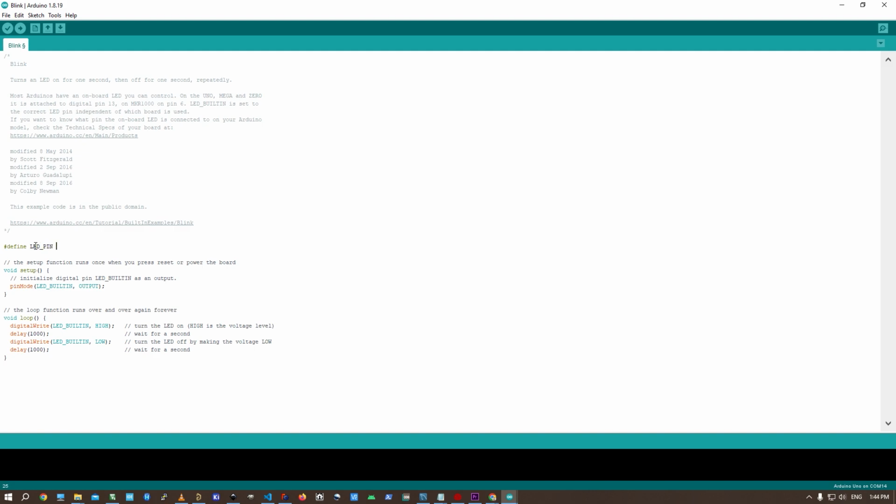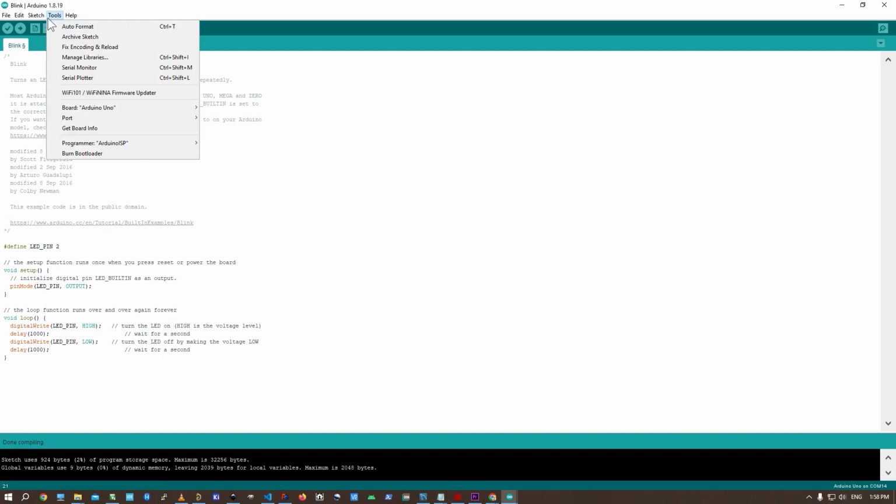We'll define the pin, and then we'll copy it here and paste it in the setup so that it configures it correctly, and then in the loop so that it blinks it, writes to it. Then go ahead and compile it and make sure that everything's okay.